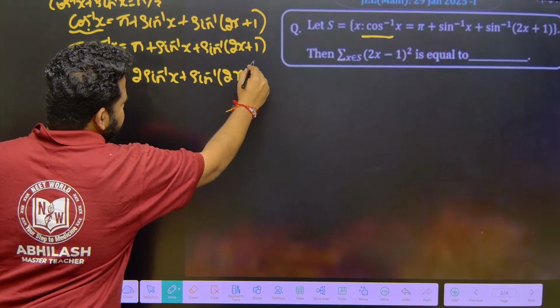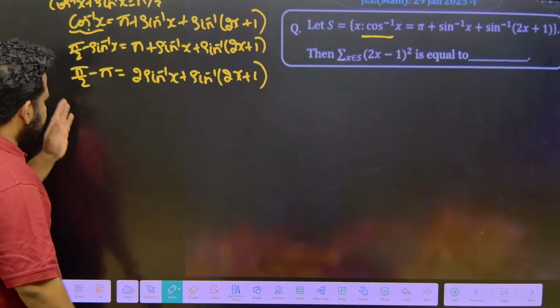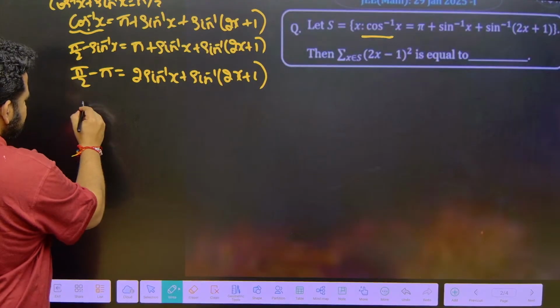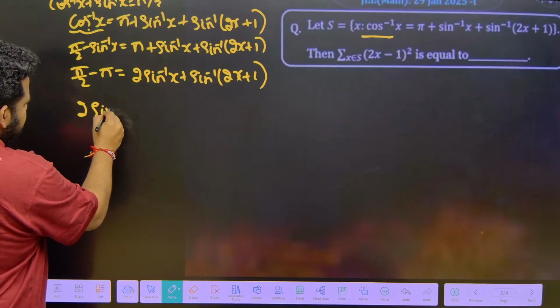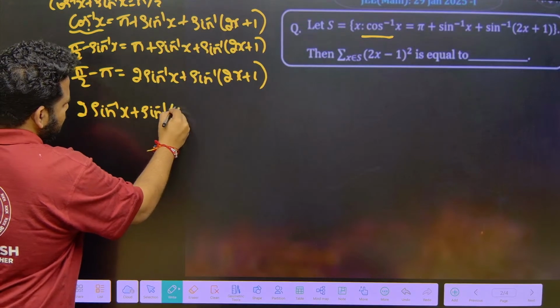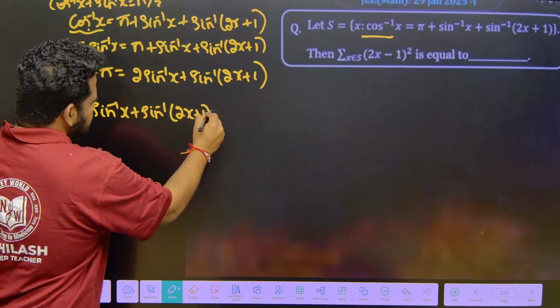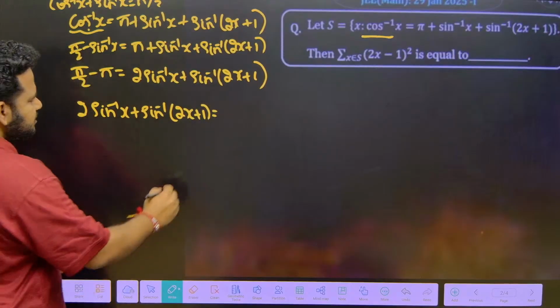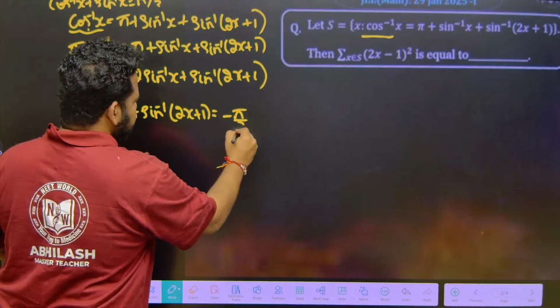Correct? Now pi by 2 minus pi is nothing but equal to minus pi by 2.